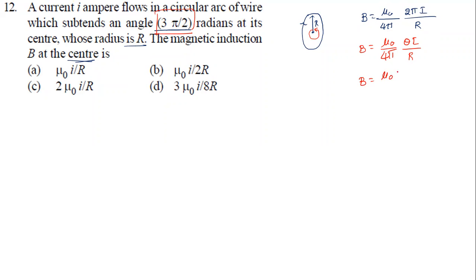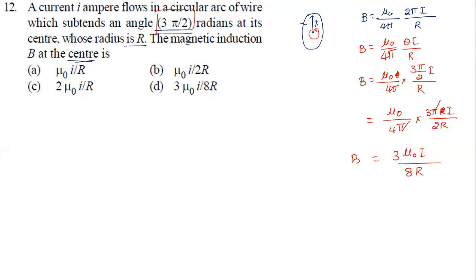B equal to mu naught by 4 pi into theta, which is 3 pi by 2, times I divided by R. Is anything going to cancel? Nothing is going to cancel. It becomes mu naught by 4 pi into 3 pi I divided by 2R. Pi cancels one time. It becomes 3 mu naught I by 2 times 4, which is 8R. So that is the magnetic field. So where is the option, sir? Option 3. Okay, this is the option.